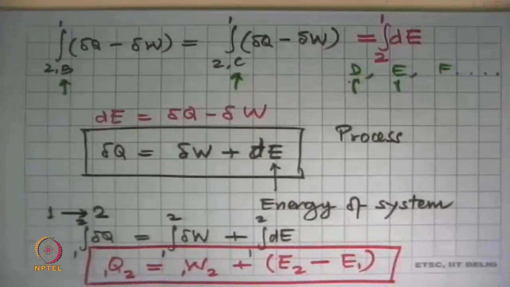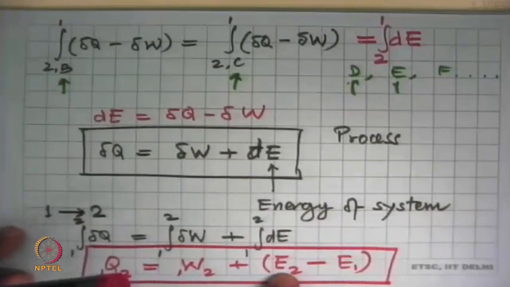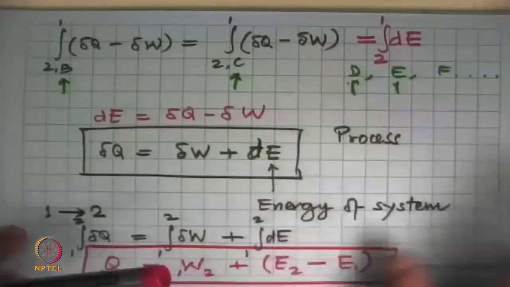It is the most general form. In coming from that cyclic integral of heat equal to cyclic integral of work, we did not make any assumptions. This is always true, and any further statements of this would be of a restrictive nature. That means if this condition is there, then this would be the case. Before we come to that, let's get clarity on what we mean by energy of the system, which is E.